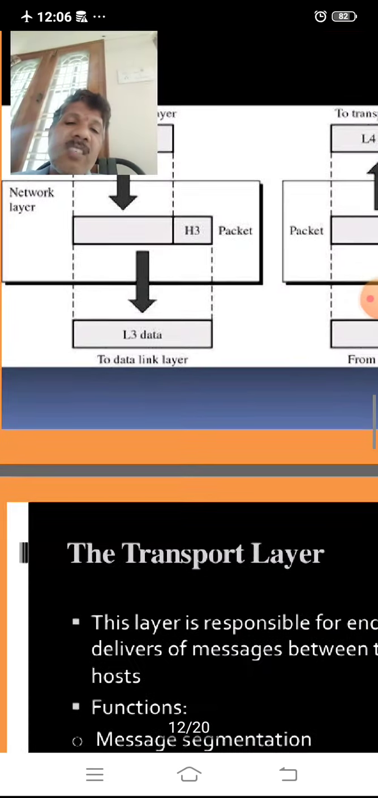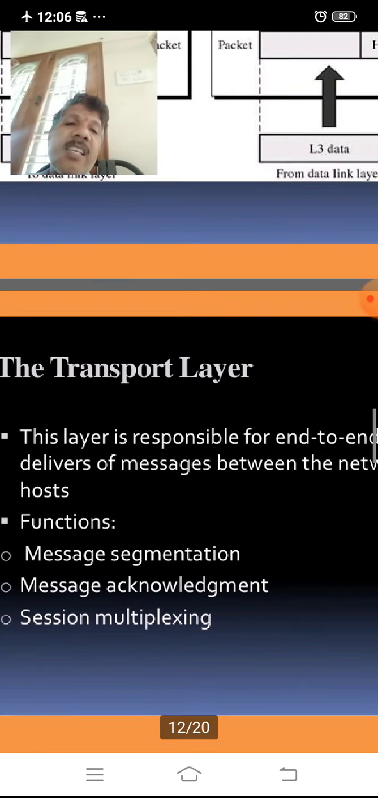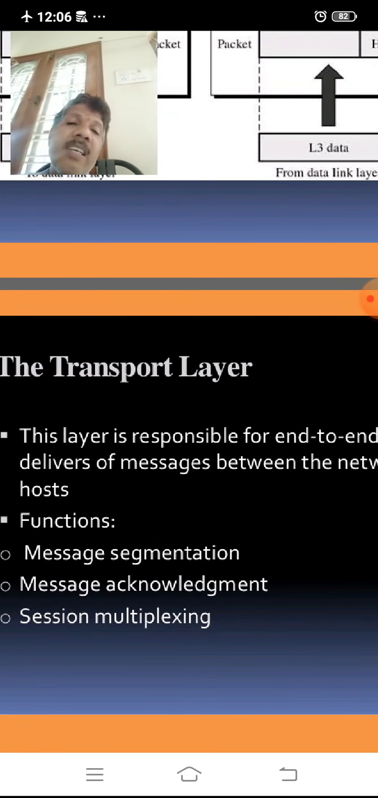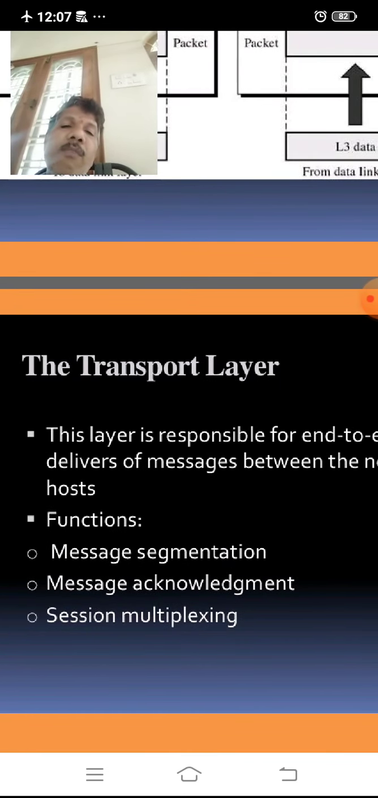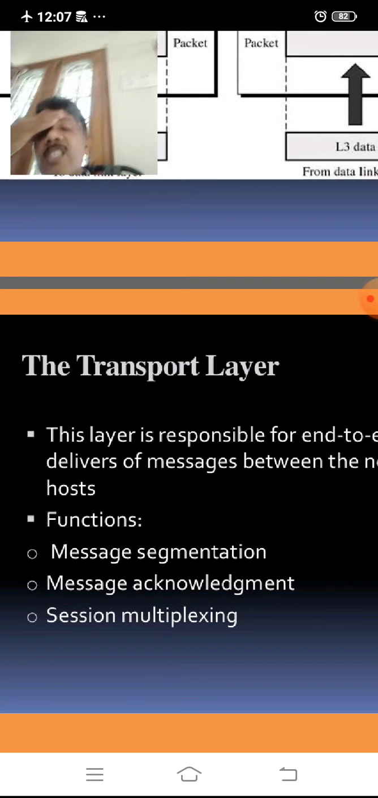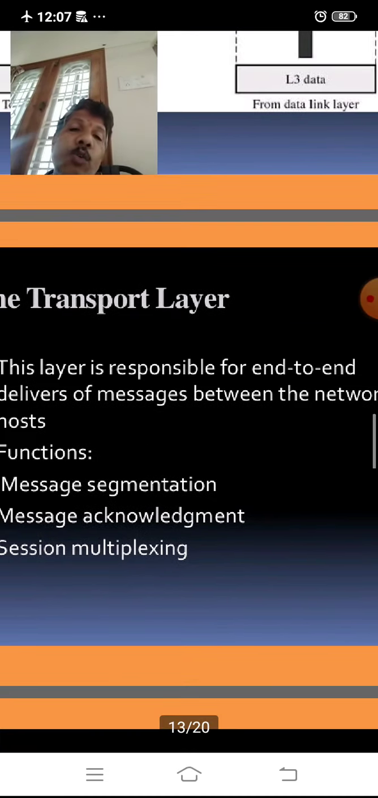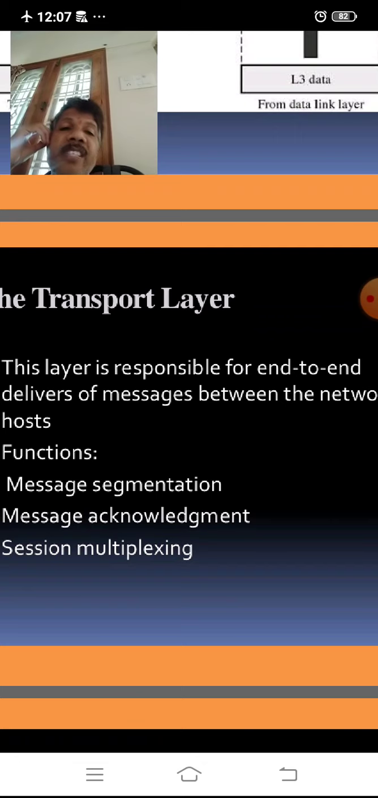The next one is called the transport layer. This layer is responsible for end-to-end delivery of messages between the networked hosts. The functions are message segmentation, message acknowledgement, and session multiplexing. These are the functions of the transport layer. First, it is responsible for end-to-end delivery of messages between the network hosts.